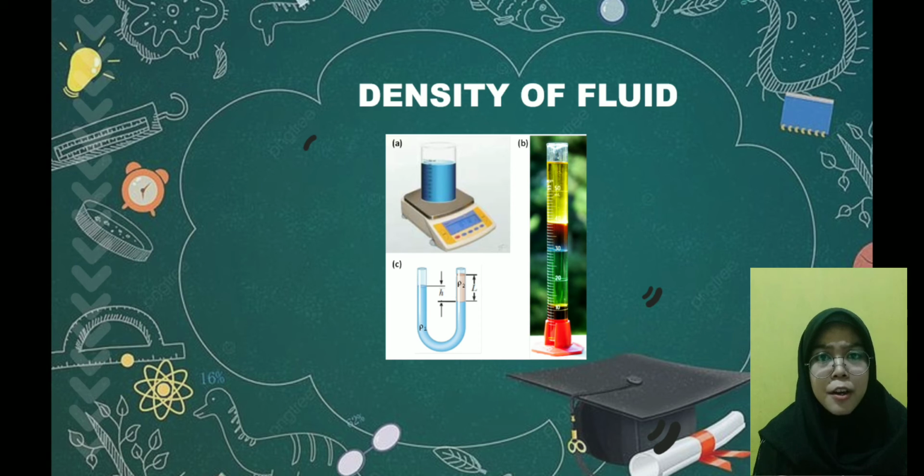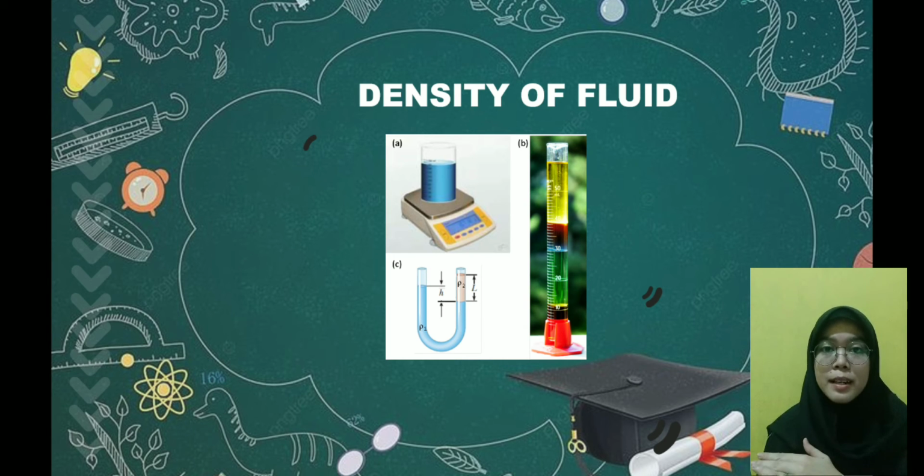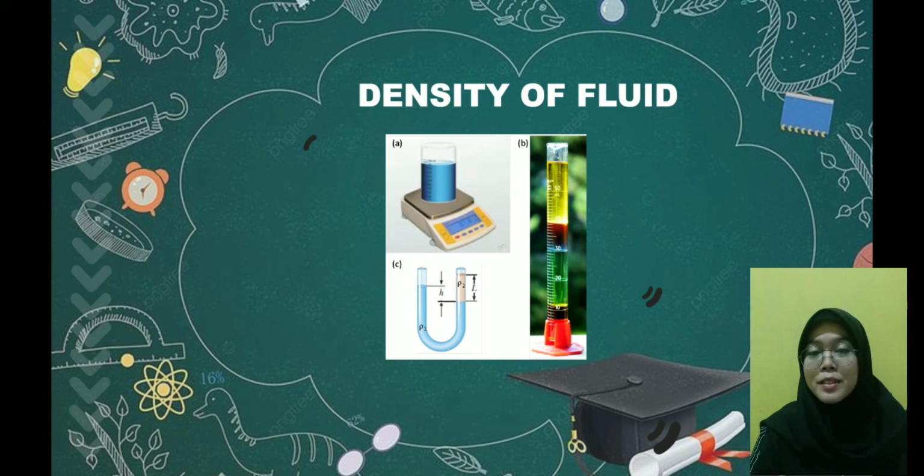We can see from the color of the fluid. The first is yellow, the second red, the third is blue, the fourth is green, and the bottom is violet. That describes about the fluid, about the not same fluid. Not same, I say not same the density of the fluid.